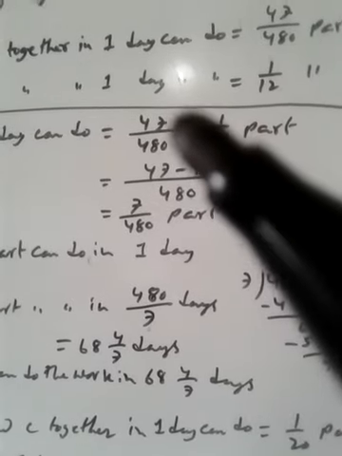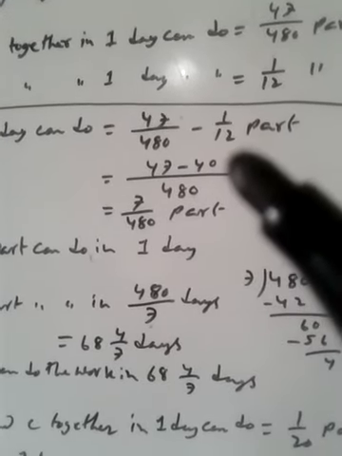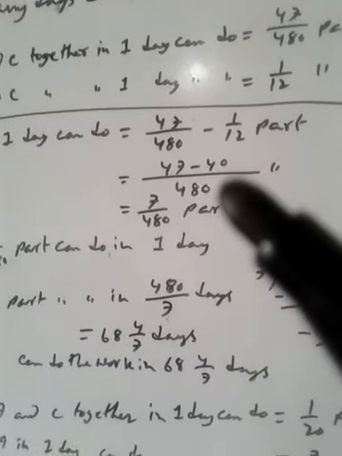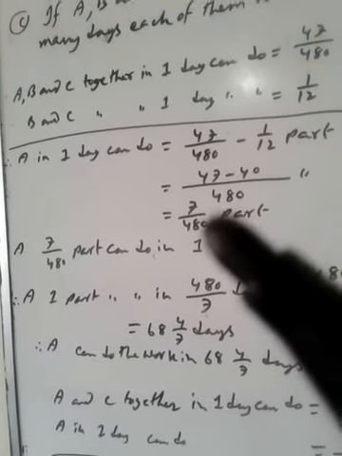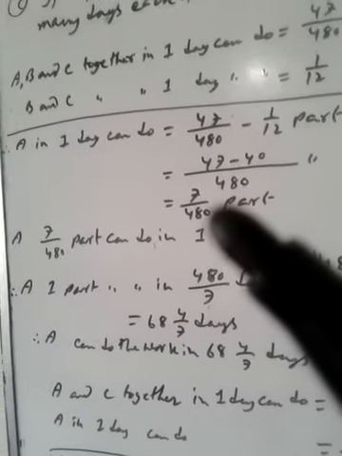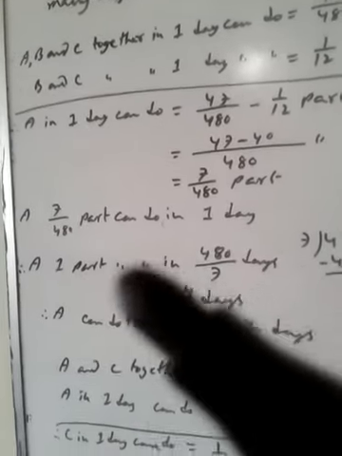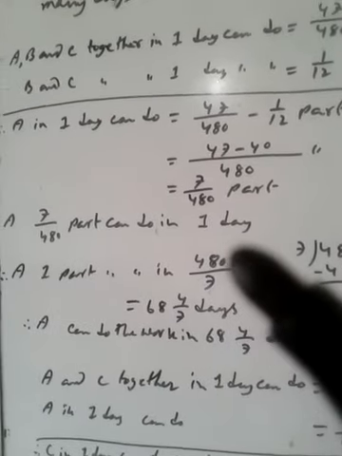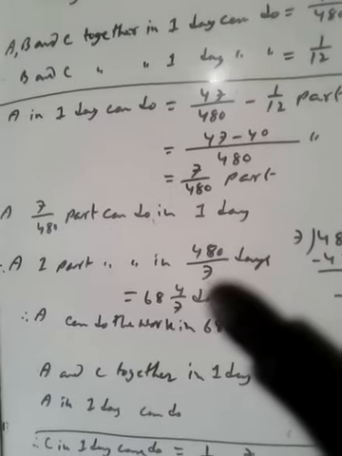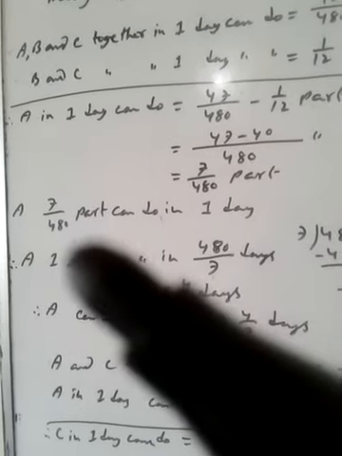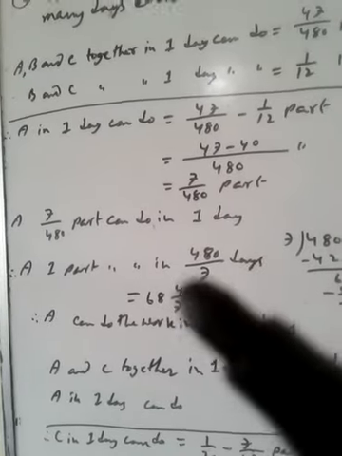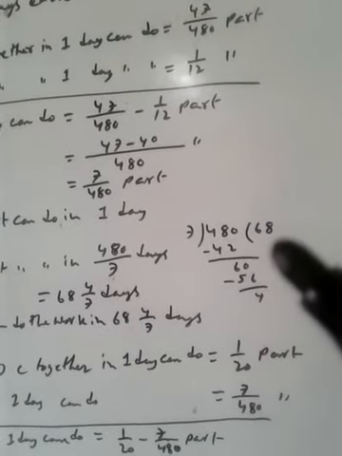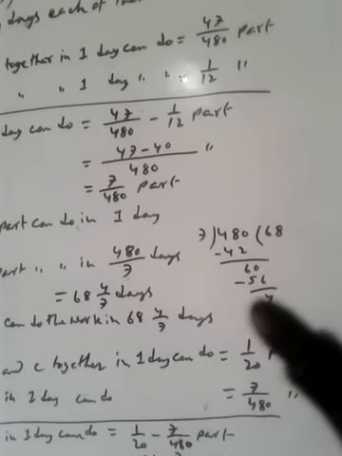480 divided by 480 gives 47, and 480 divided by 12 gives 40. 47 minus 40 equals 7 by 480 part. So A in 1 day can do 7 by 480 part. Therefore, one whole part can be done in 480 by 7 days. 480 divided by 7 is 68 whole 4 by 7.